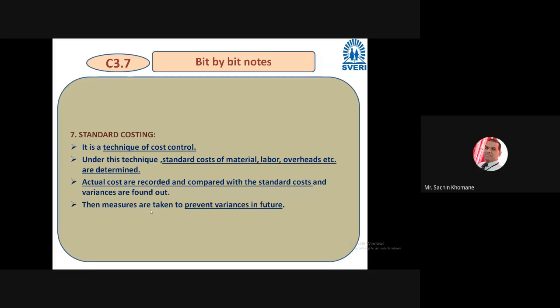For example, if you are recruiting temporary labor in the organization and that person has a 500 daily salary, that should be the standard. If any labor comes to your organization, you should not give 600 or 400 either. So that standard should be set, especially for